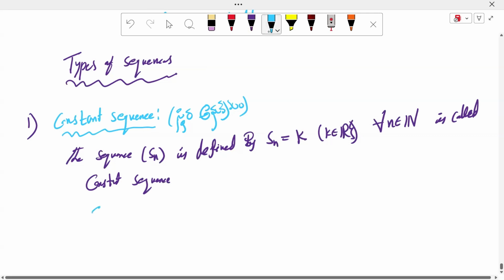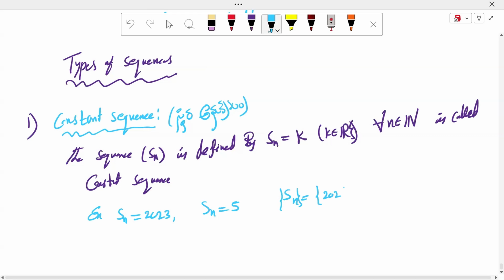Examples: the sequence Sn equal to 2023, Sn equal to 5, Sn equal to 2026. These are constant sequences, sir.